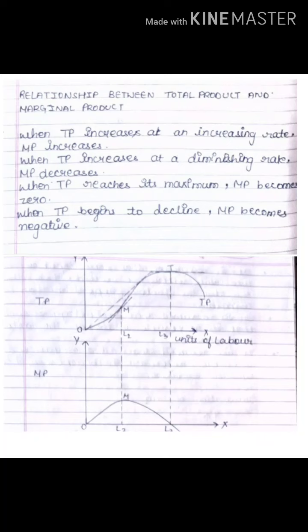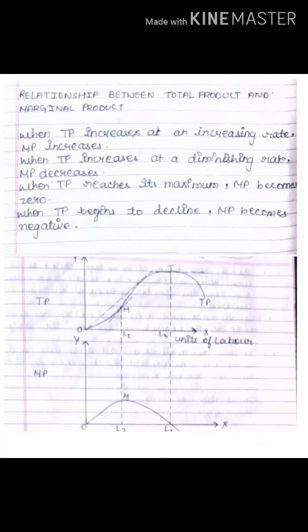Now what is the next case? When TP increases at a diminishing rate. What do you mean by diminishing rate? Suppose I have employed one labor and my total output is 2. Now I employ a second unit of labor. Previously it was 2, now it is 4. When I employ the third, it goes to 6. See, it is rising in the same ratio.